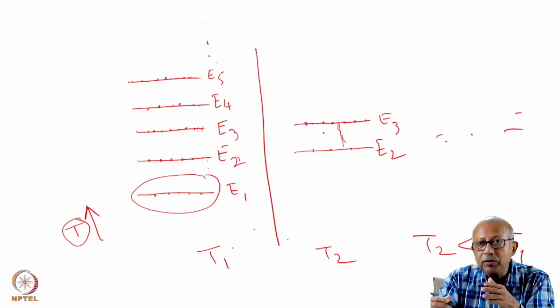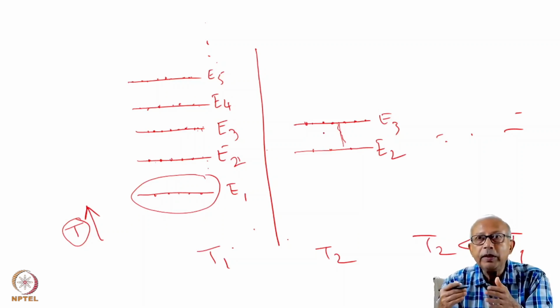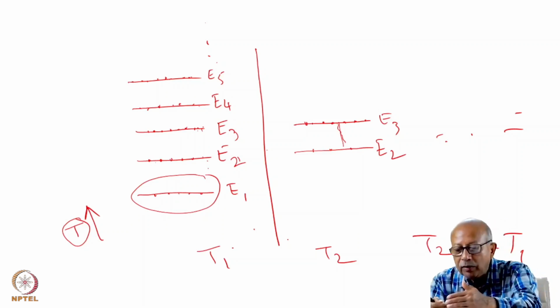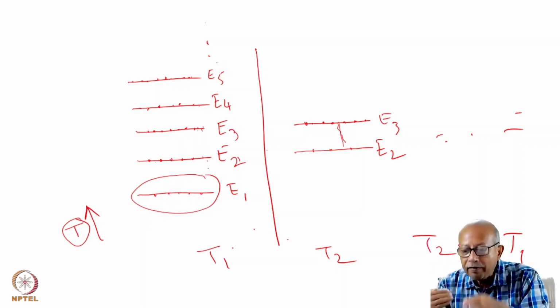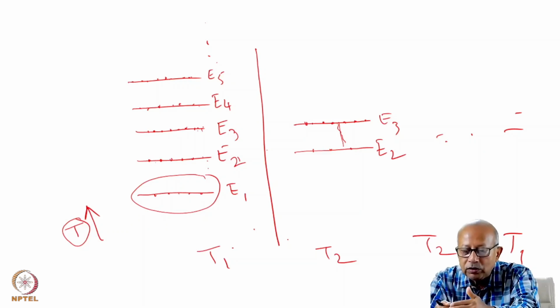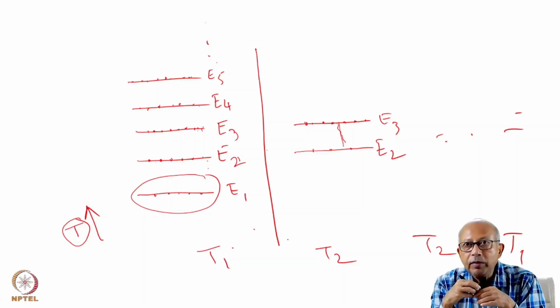Some photons will be there due to spontaneous emission, and the moment there is a cavity, there will be a quick to and fro journey of these photons, and they will be amplified because you have a population inverted medium.